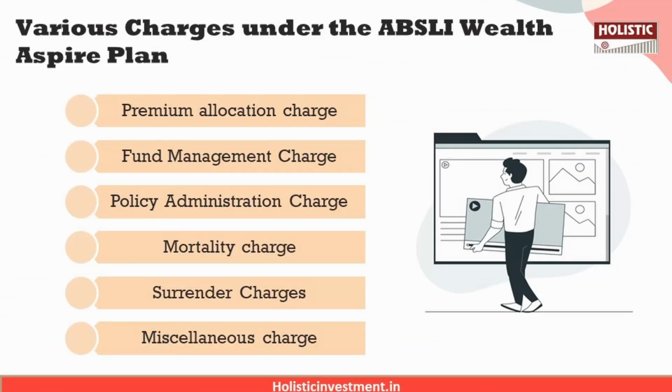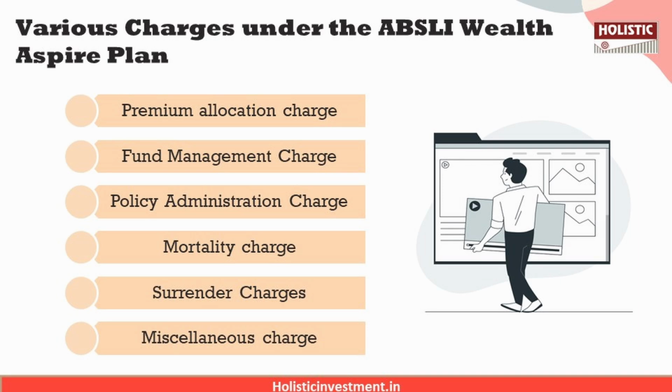Now, as a unit linked policy, it also comes with charges. So let us look at the various charges under this policy. So first is the premium allocation charge. So your premium allocation charge is basically levied based on your basic premium and the top up premium when received. So it depends on the policy here and the premium band you have chosen, and the fund management charge also depends upon that. So it ranges from 1% per annum to 1.35% per annum based on the fund options you choose, because this charge is basically for them to manage your funds.